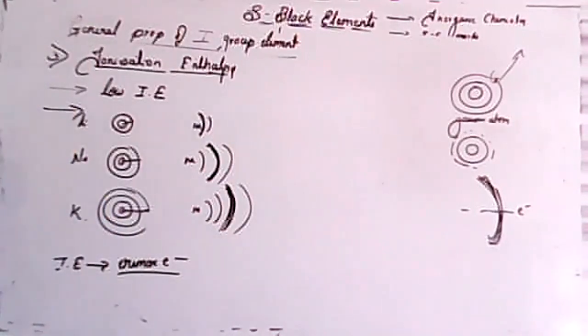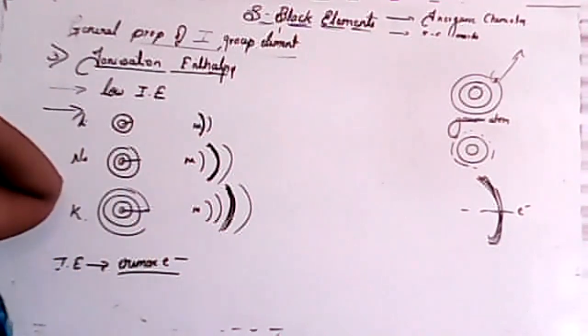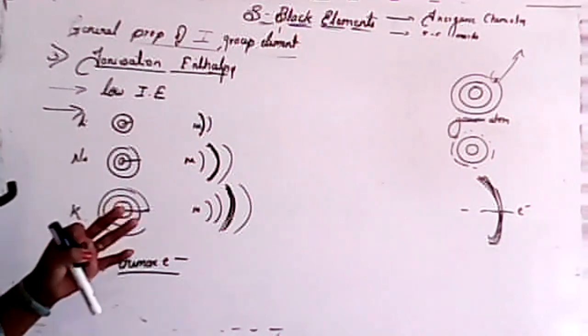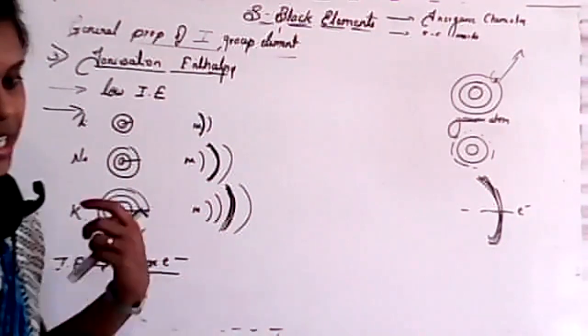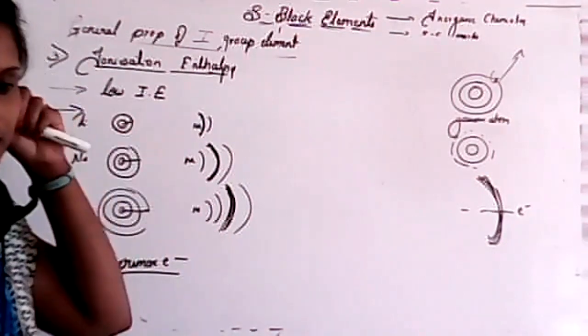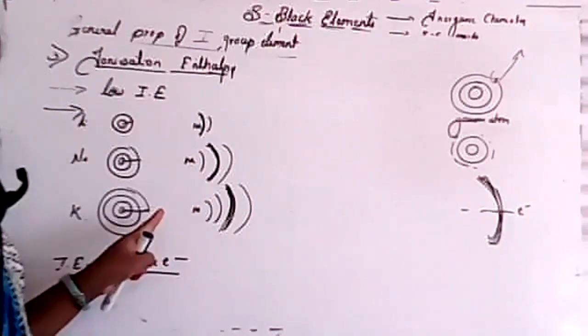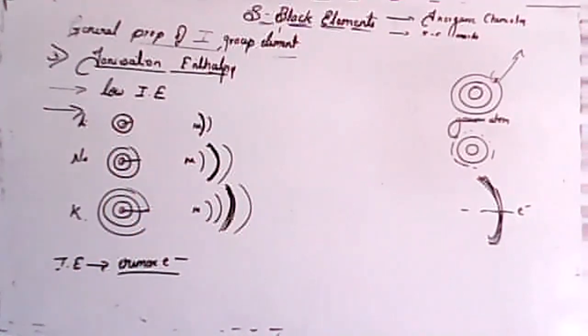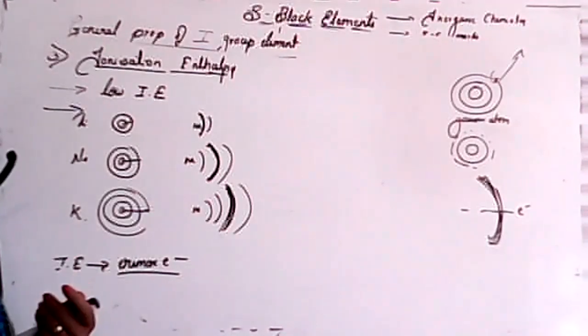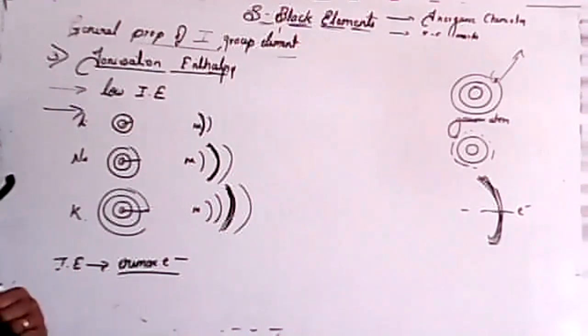So now tell me. Namita, what was the question? Yes, there will be shielding, but we are studying the trend, isn't it? Down the group, what will happen? If the question arises, what is the trend of ionization enthalpy down the group, does it decrease or increase? In that case, what will you answer? Yes, down the group, ionization enthalpy decreases.